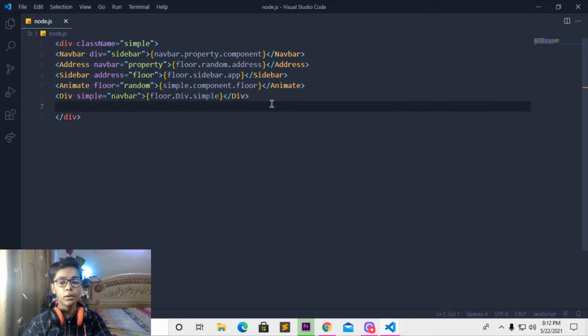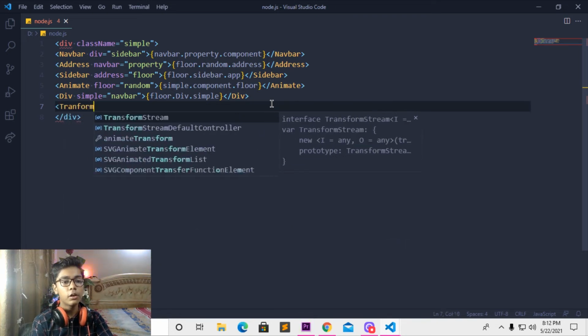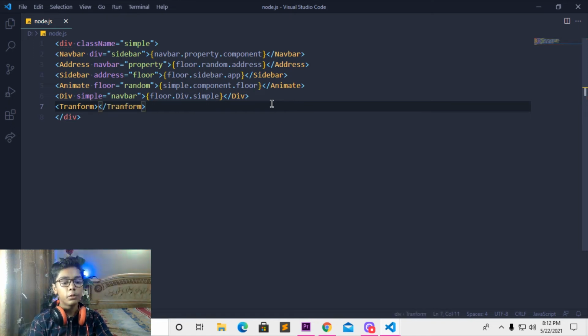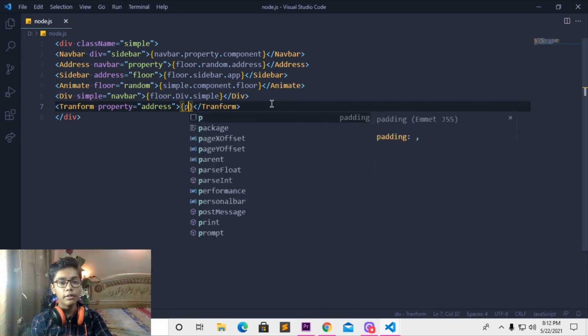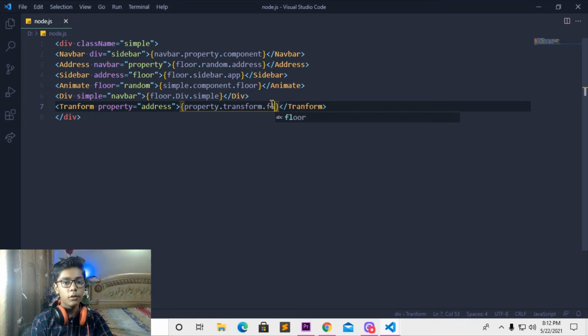Now I will be just moving down. Then I will be making this like tag here. I will be changing that to a tag which will be like transform. So just write here transform. Then close this, and now you have to move here, write this curly bracket. Then you have to first of all move here and then write that to a tag which will be like property equal right here address. Now when you've done with that, just you have to write this and close this curly bracket here. Then I will be moving and changing that to a tag which will be like property. So here I'll be now writing. When you've done with that, just write dot here, then change that to like transform and write floor. So we have done with that.